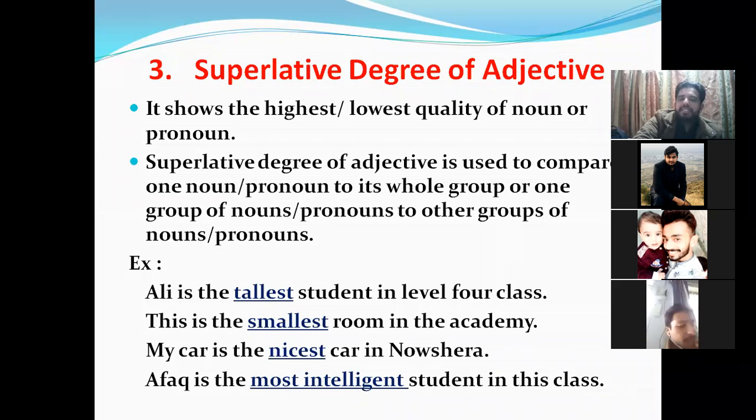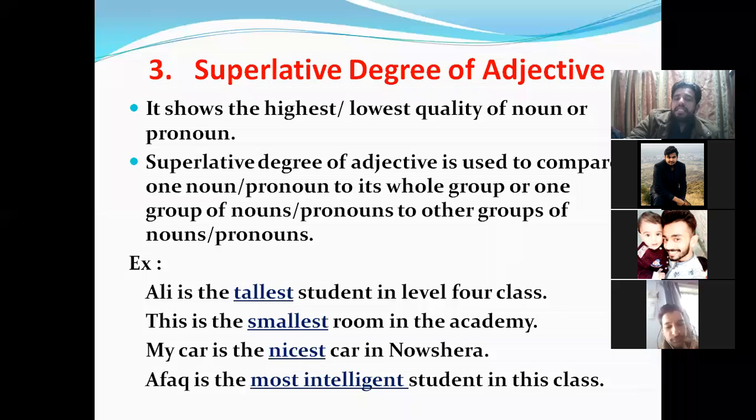Like my car is the nicest car in Noshera. So in Noshera, there are so many cars. I am comparing my car with all the cars of Noshera. So I say my car is the nicest car in Noshera. Afak is the most intelligent student in this class. Like I give the example of Ahmad, that Ahmad is the most intelligent student in this class.